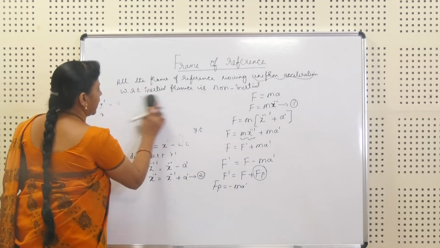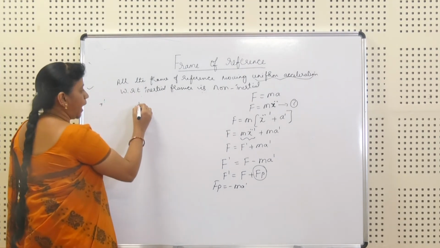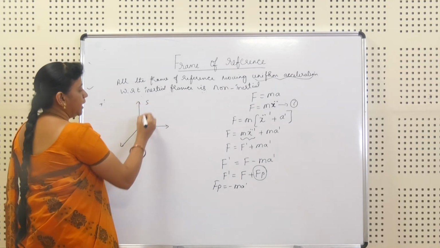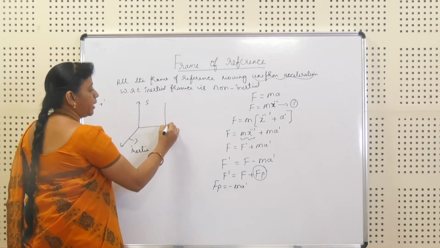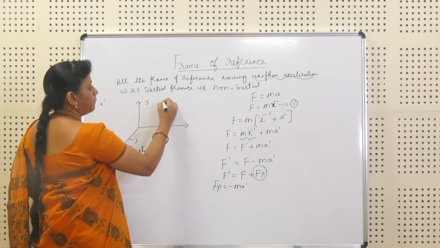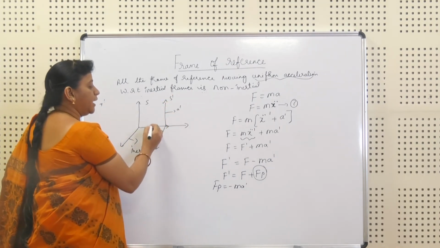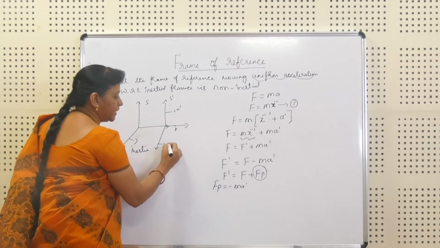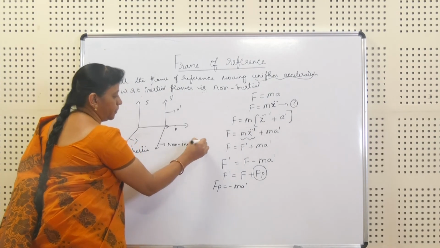According to this derivation, we take one frame as an inertial frame. When a particle in this frame has a uniform acceleration, we define this frame as a non-inertial frame.